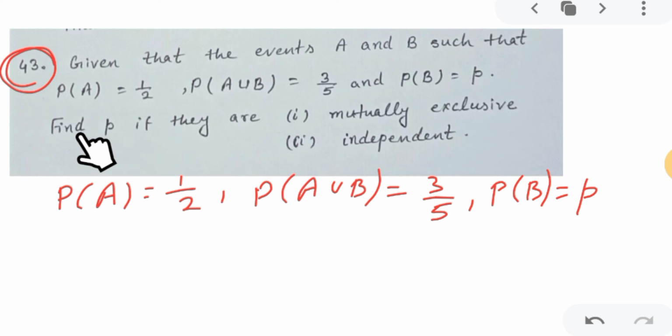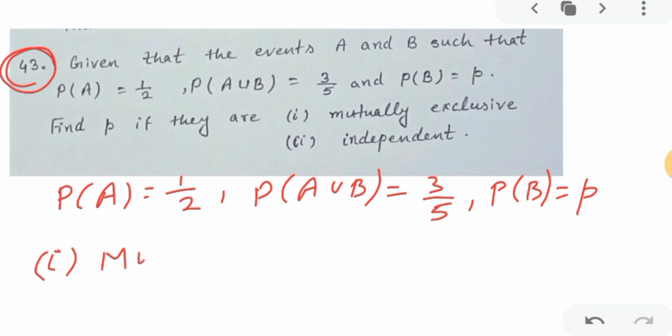So we have to find the P when, in the first part, there is a condition that the events are mutually exclusive, and in the second part, if the events are independent. Mutually exclusive means events A and B will be mutually exclusive, and in the second part events A and B will be independent events. Then for those conditions we have to find the value of P, correct? So we'll do it one by one. Okay, so first part, when A and B are mutually exclusive.